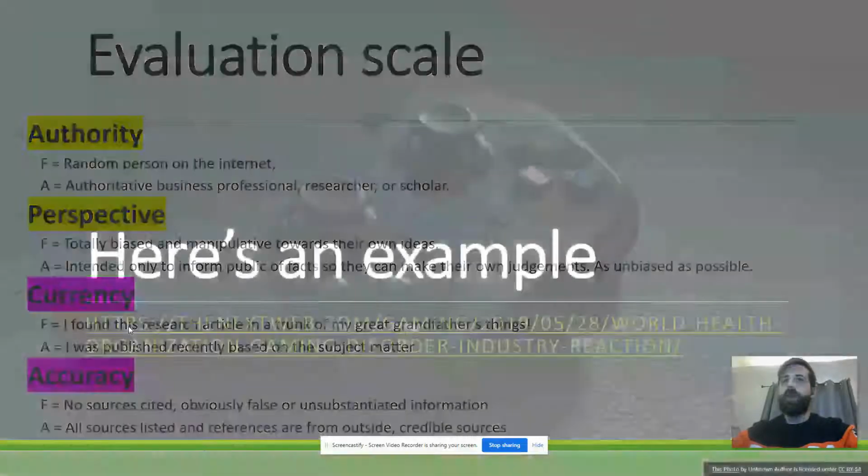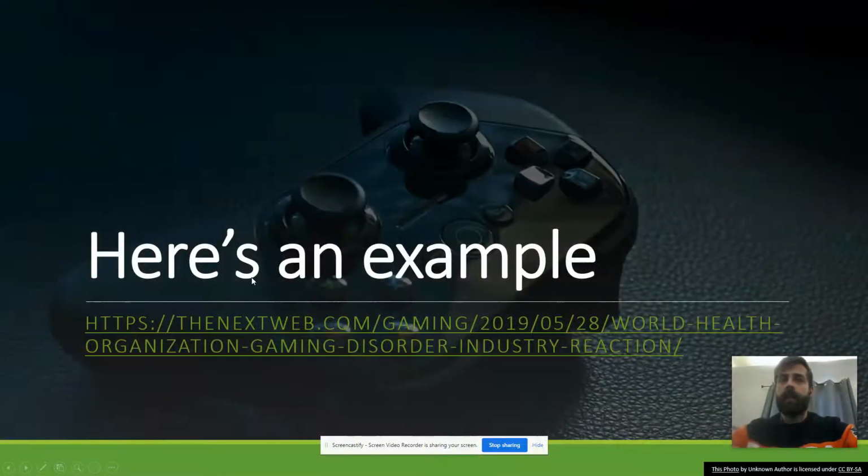The website that we're going to look at is this article about a World Health Organization gaming disorder diagnosis from thenextweb.com. I have this posted up in Google Classroom for you to take a look at. I'd love for you to look at this article first and see what you can find, and practice on your own to see what you can come up with for grades and evaluations of those four criteria areas. So I'll have you press pause and do that right now.